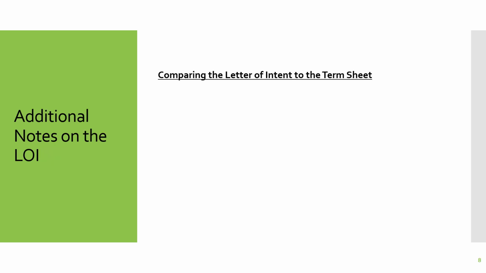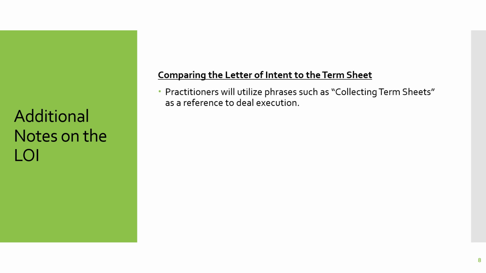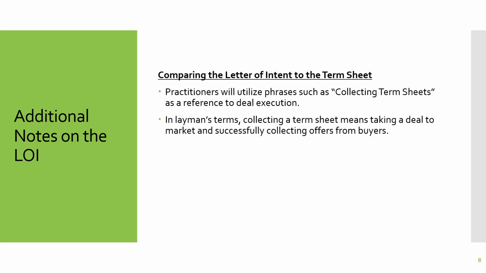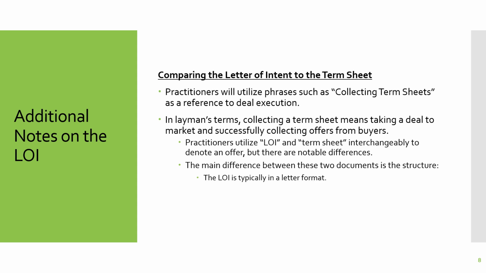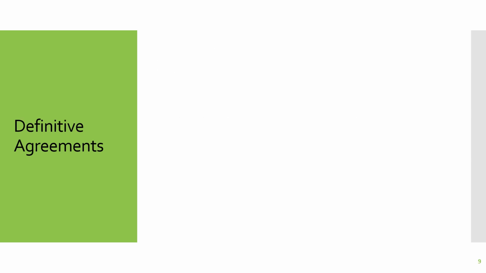Additional notes on the LOI. Comparing the letter of intent to a term sheet, practitioners will use phrases such as collecting term sheets as a reference to deal execution. In layman's terms, collecting a term sheet means taking a deal to market and successfully collecting offers from buyers. Practitioners utilize LOI and term sheet interchangeably to denote an offer, but there are some notable differences. The main difference between these two documents is structure. The LOI is typically in a letter format, whereas the term sheet is provided in shorthand format, typically in a bulleted or boxed format.